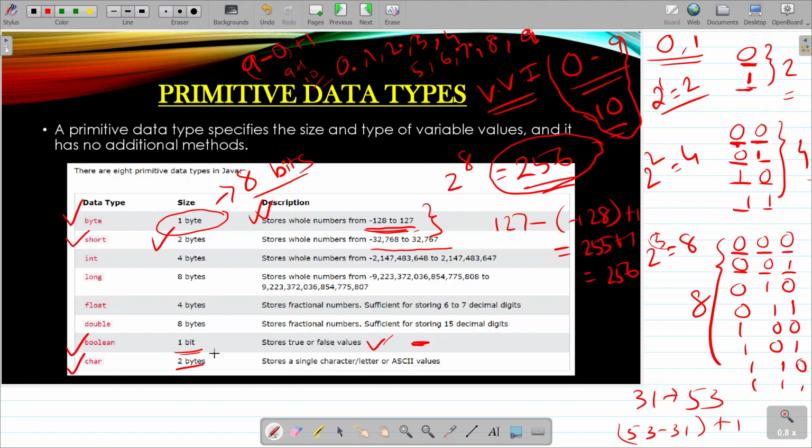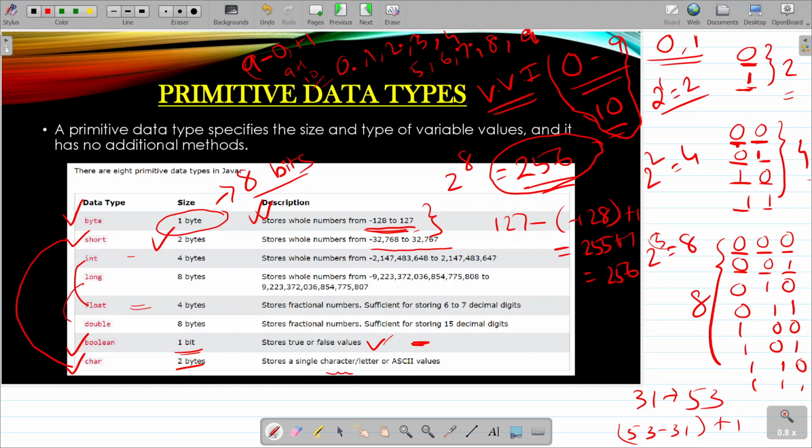Short is 2 bytes. Byte, short, and boolean we have already covered, and the last one is character. Character is also 2 bytes. It stores a single character, we already know that. So character and short are both 2 bytes. These two are related, the size is the same. Another pair, int and float, their size is also the same. Both of them are 4 bytes. We have already understood the difference between int and float. Int can only contain whole numbers, and float contains decimal numbers. Float can also contain whole numbers, but float is generally used for storing decimal numbers. We have used a dot and then something, and at the end we have used f.